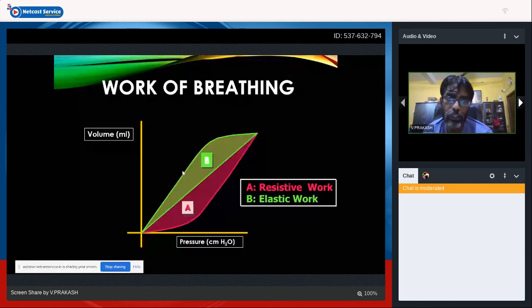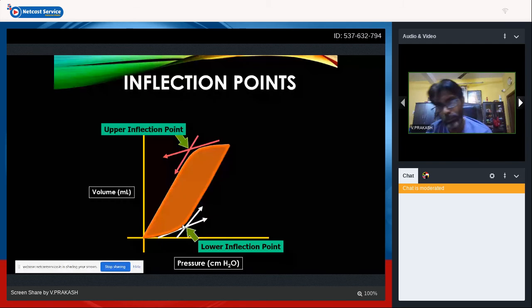This shows the dynamic and elastic work. A is the inspiratory resistive work, and B is the elastic component, which contribute to the work of breathing. Expiration happens through the lung's elastic recoil. The lower inflection point is the point beyond which the lung starts opening. Once it reaches your FRC, functional residual capacity, it starts opening. You have to reach a minimum volume to open the lung, and beyond that it expands nicely, up to the upper inflection point. After this, the curve always starts dropping beyond the upper inflection point.